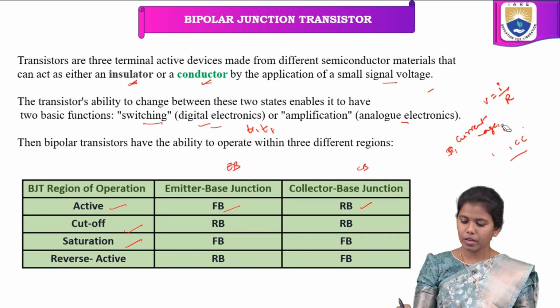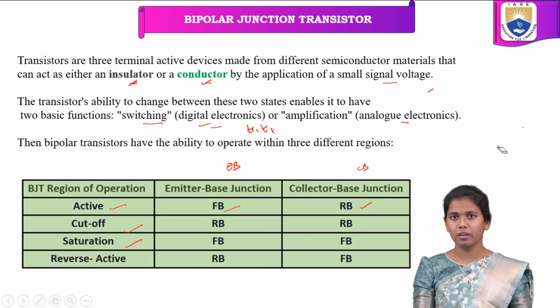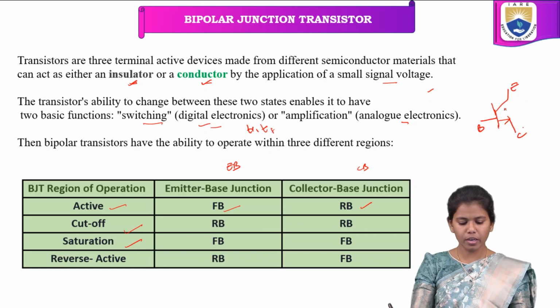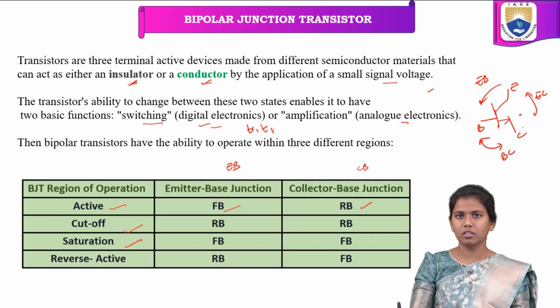In the previous slides we have discussed the symbolic representation of the transistor, right? So this is a transistor, and here we have the emitter, base and collector. This is the emitter base region, this is the base collector region, and this is the emitter collector region.